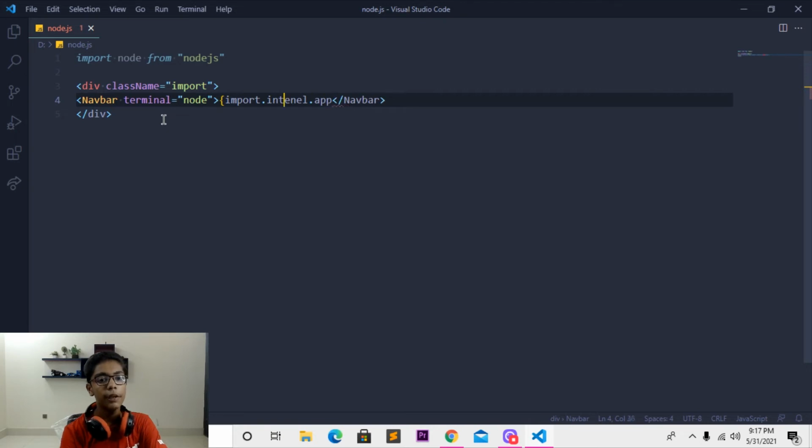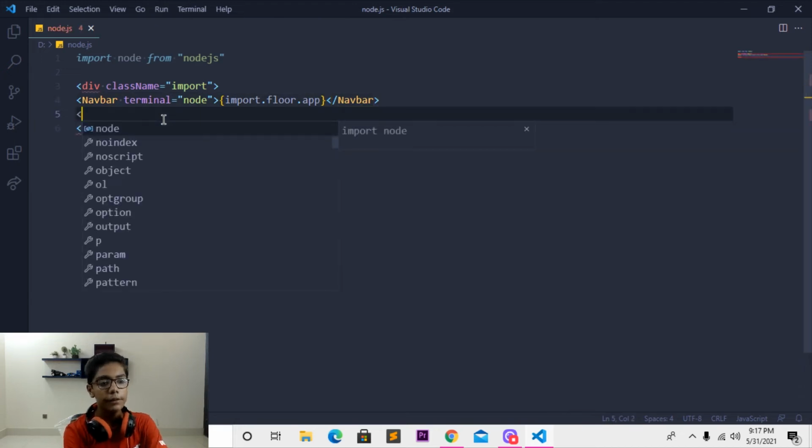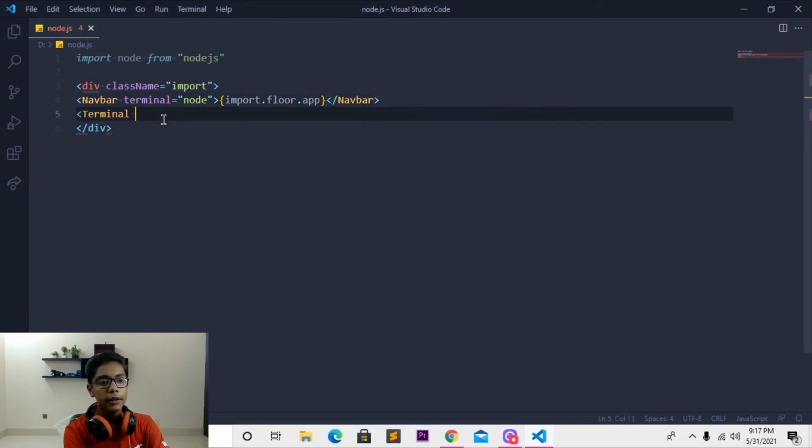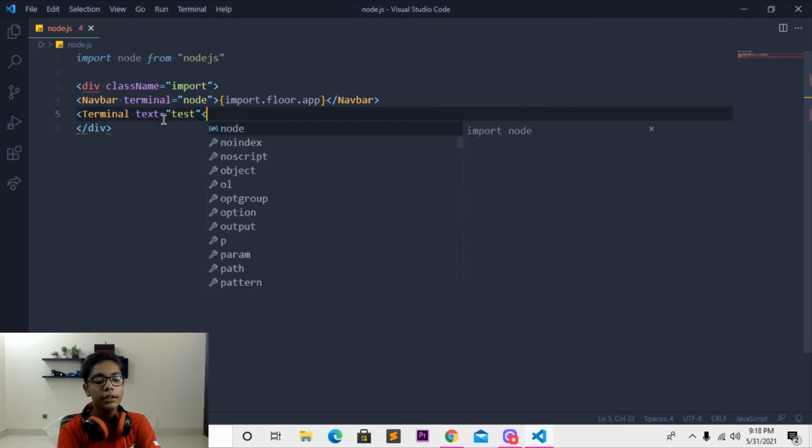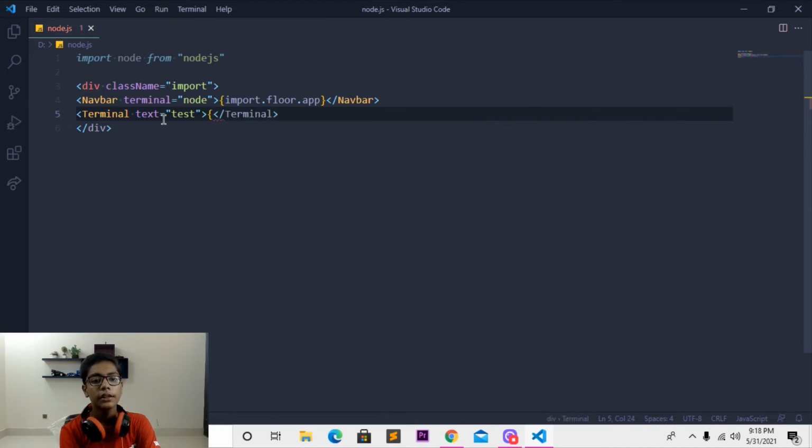So you have to move here and then write floor, not internal, because internal is a tag which we have to use in Rust. So here I'll close this curly bracket so we can work with that. Move down here, then make a tag which should be terminal here. Then write here text equal test. So write here test. When you've done with that, close here. And when you've done that, make this bracket.